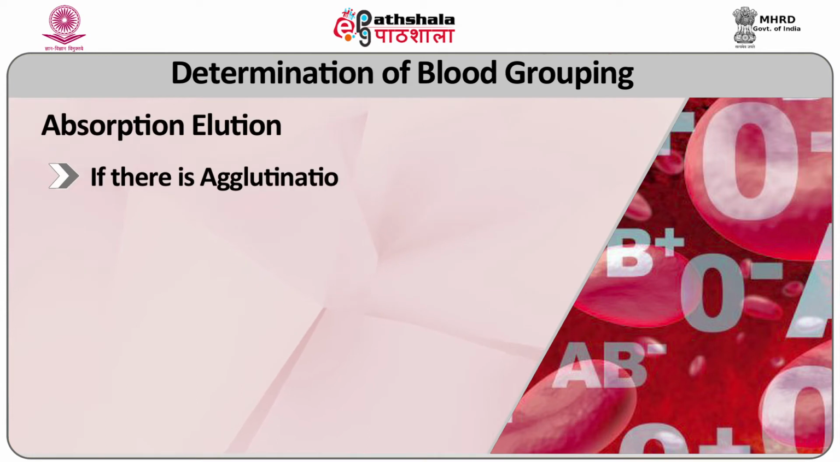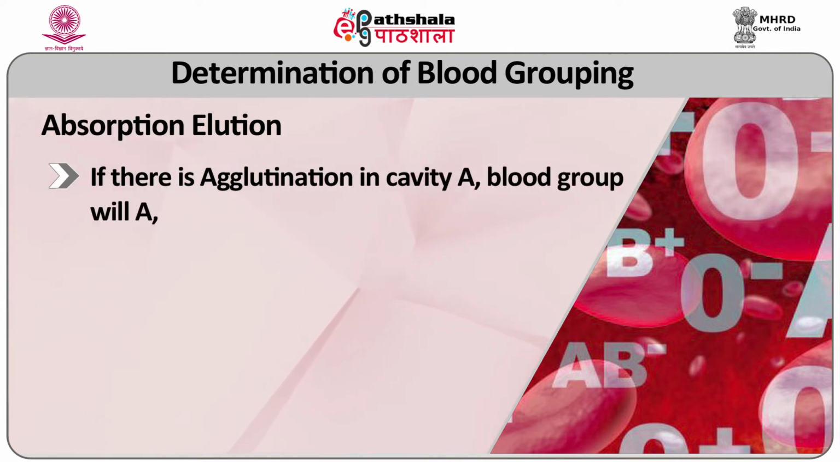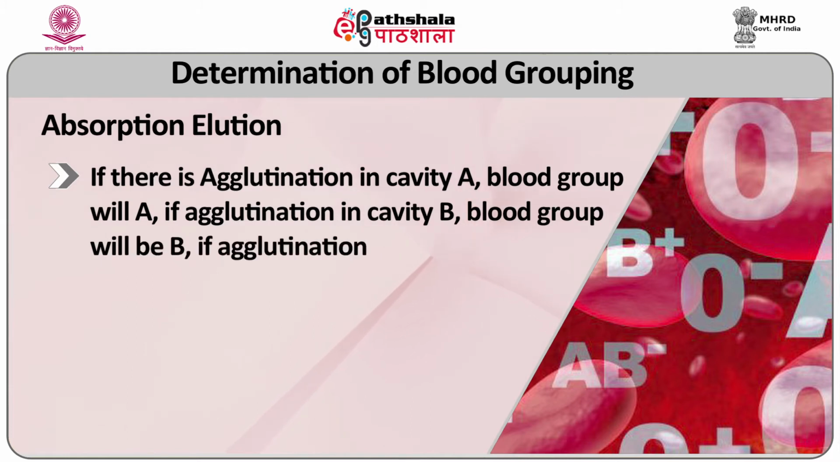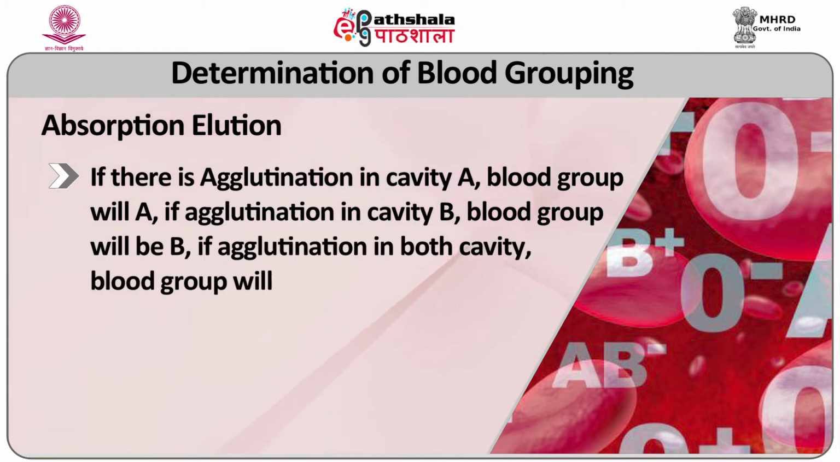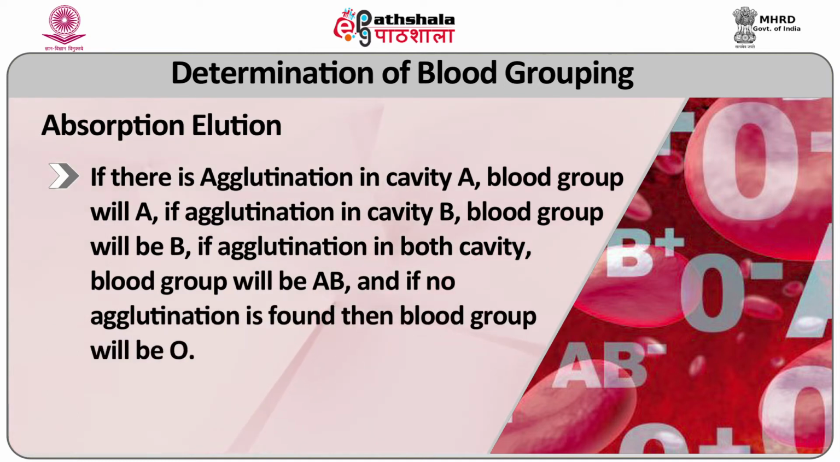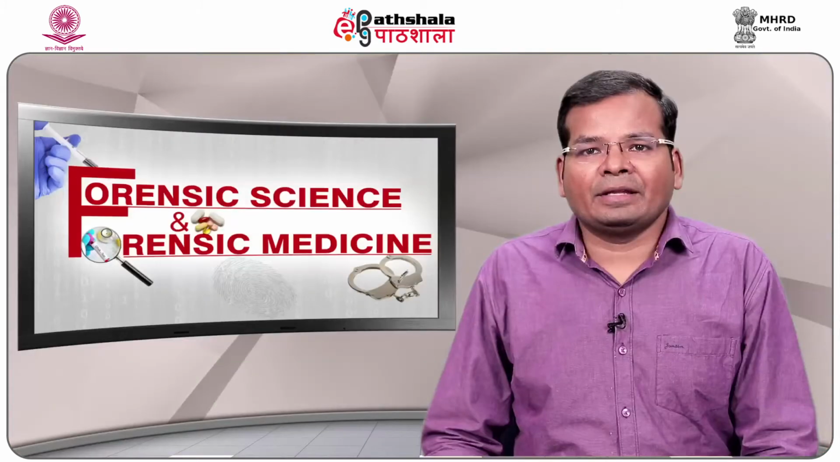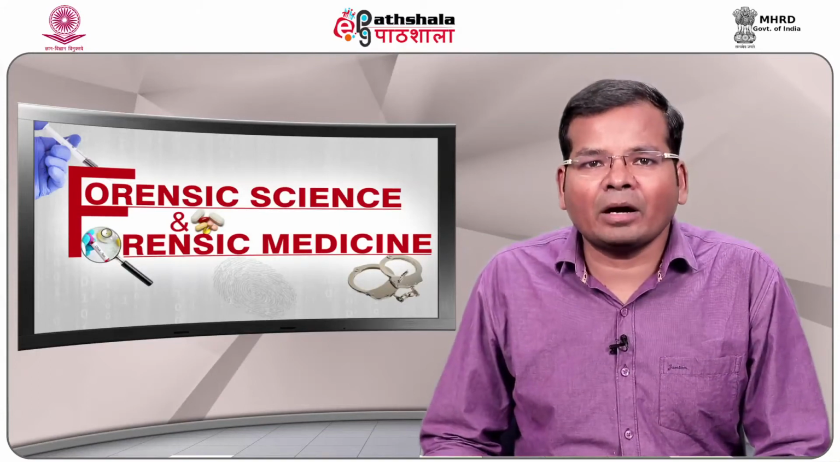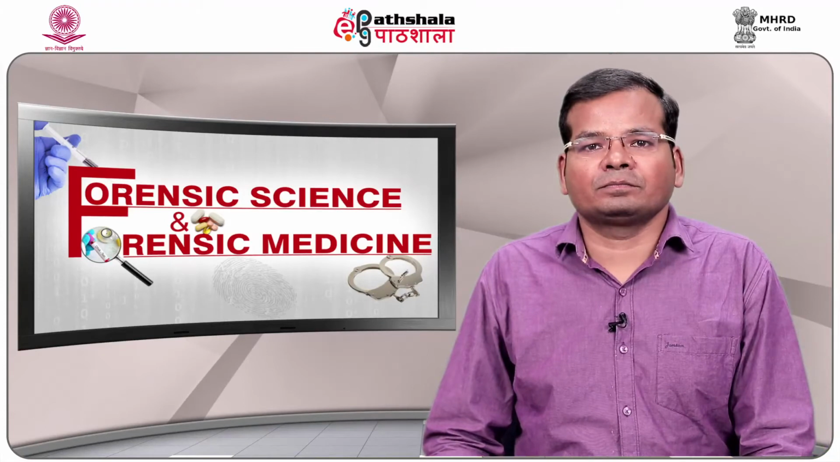If there is agglutination in cavity A, blood group will be A. If agglutination in cavity B, blood group will be B. If agglutination in both cavities, blood group will be AB, and if no agglutination is found, then your blood group will be O. The next method I am going to discuss is the absorption elution method by Howard Martin.